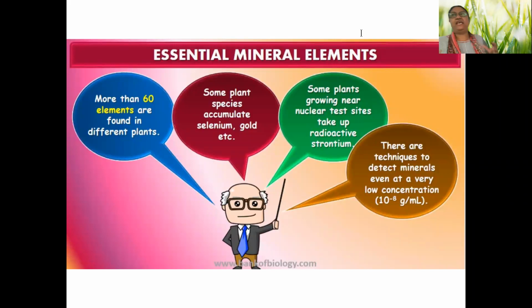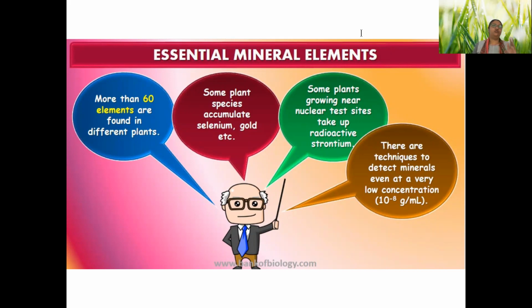So the best thing is you prepare a solution. Consider A is having all micronutrients and macronutrients except iron. B is having all others except magnesium. C is having all others except manganese. This way you prepare the nutrient solutions with different types of elements. One of them is absent, all others are present. And you grow different plantlets in them. So the symptoms observed in that plantlet are due to what? Due to absence of that element.